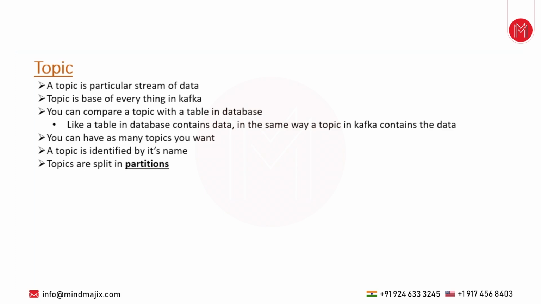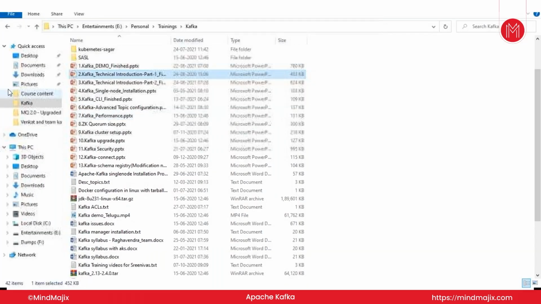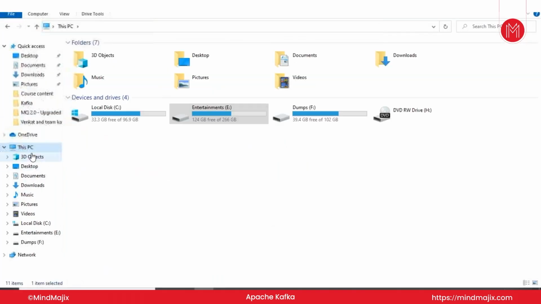Topics are again split into partitions. When we are creating a topic in any Kafka cluster, we have to specify how many partitions this topic should have. A partition is the place where the topic physically stores the data. For example, in our computers, when I open my hard disk, I can see C drive, E drive, F drive.